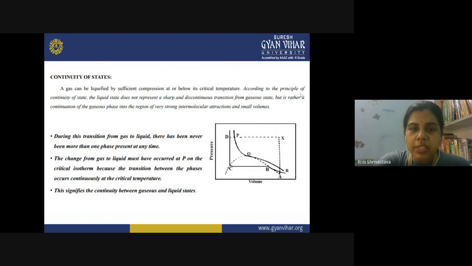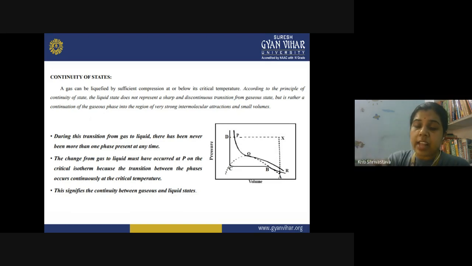According to the principle of continuity of state, the liquid state does not represent a sharp discontinuous transition from the gaseous state, but is rather a continuation of the gaseous phase into the region of very strong intermolecular attraction and small volumes. It is not that suddenly your gas has become liquid. These two states are actually continuous, and this is the concept of continuity of state. You cannot say that abruptly, at a certain temperature and pressure, the gas has disappeared and the liquid has appeared.